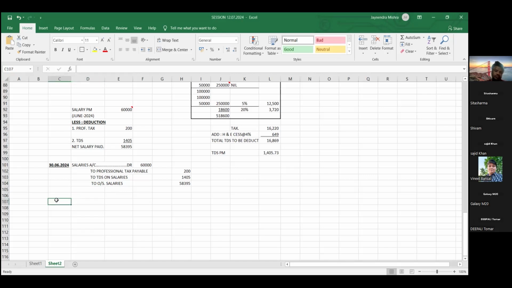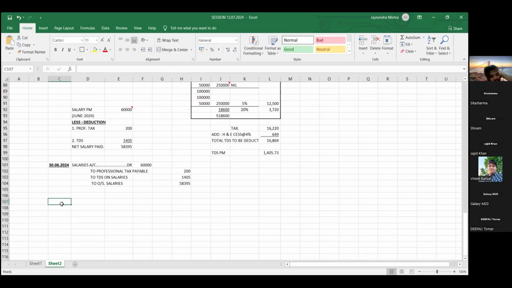Chalo, tell me. June month salary is paid in which month, friend? July? Before salary, we pay TDS to the government. So try to understand, friend. 1,405 is the TDS which we have deducted in the month of June.